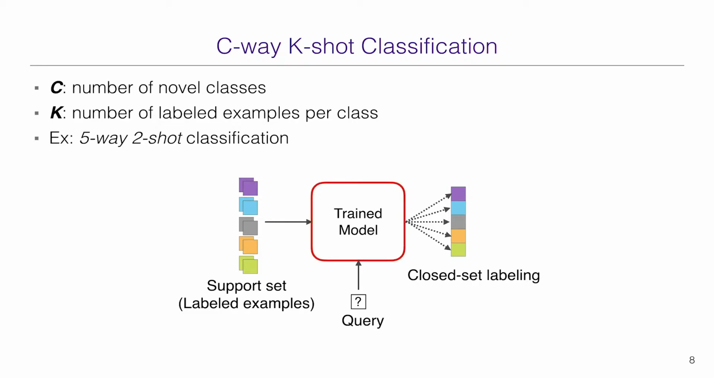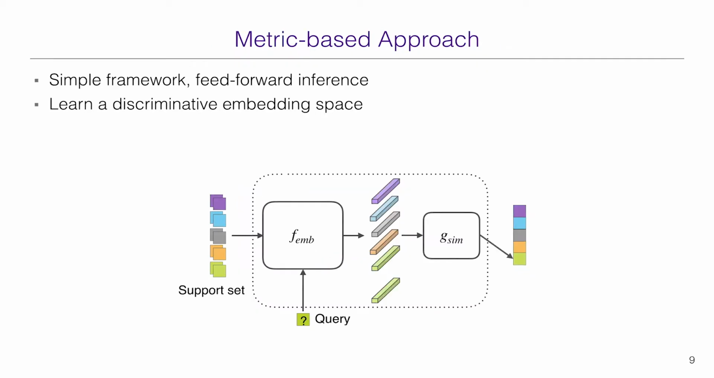While there are many different approaches to train such a model, in this work we focus on the metric-based approach. It has a simple framework and allows feed-forward inference, which are ideal for our application. Given a support set, the goal of a metric-based method is to embed the support and query examples into a discriminative embedding space using a neural network F, and correctly classify the query by measuring the similarity between the query and support embeddings with G, which can be a fixed or learned metric function.